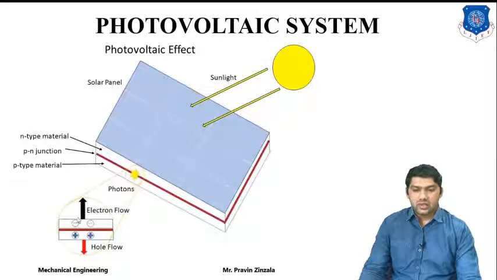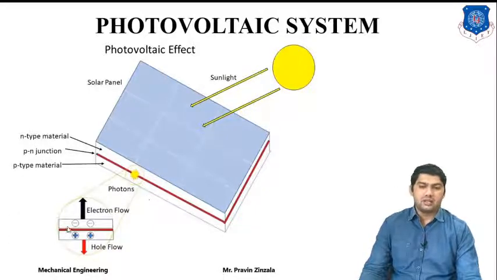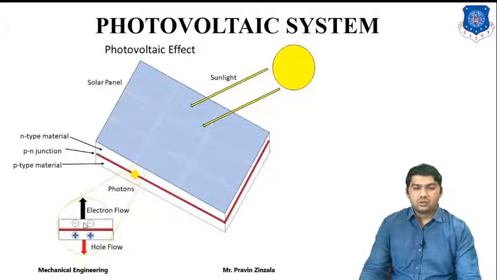This is a cross section. The top layer is N-type material and the bottom is P-type material. N-type material has maximum free electrons, and P-type material has maximum holes. So what happens? Whenever solar radiation strikes, or whenever photons strike our N-type material, the electrons are agitated, meaning they become energetic, and are transferred from the N junction to our load.